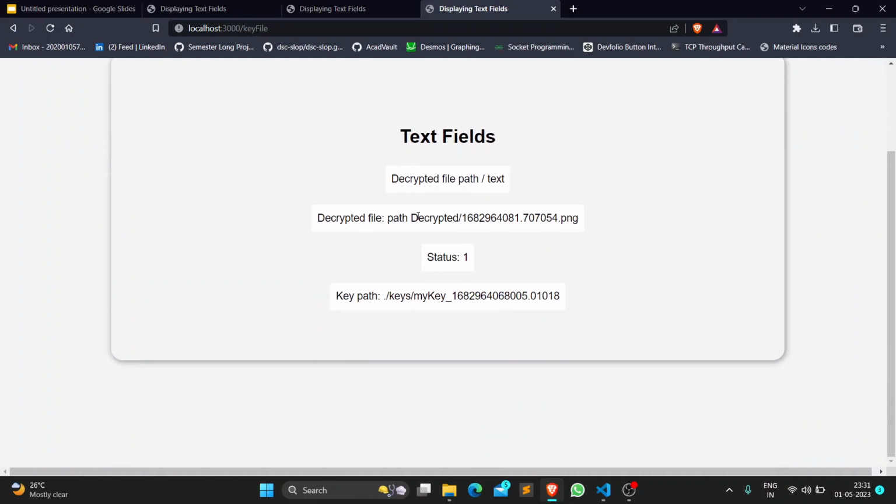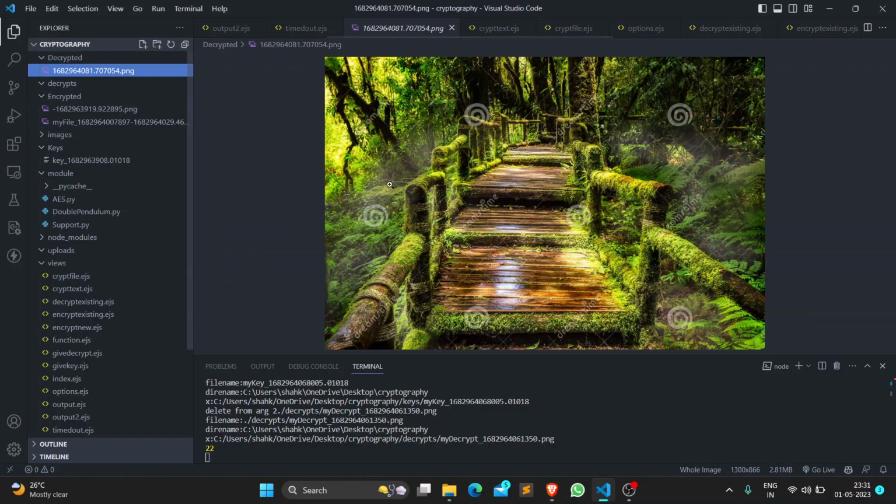The output window shows the path of the decrypted image and the status. We can go and see the decrypted image, which is exactly the same image without any distortion.